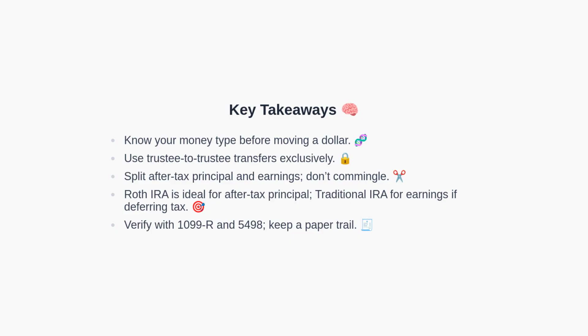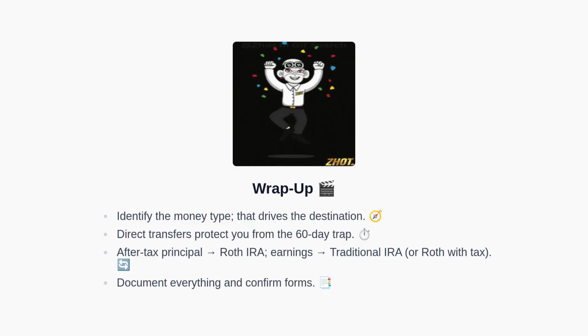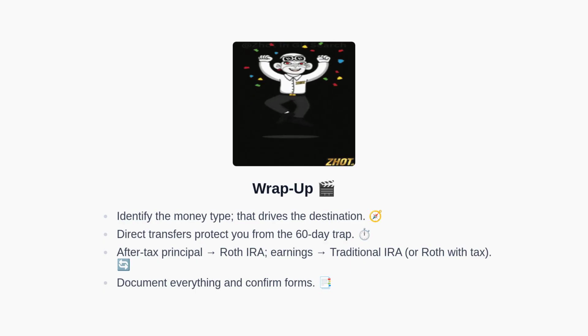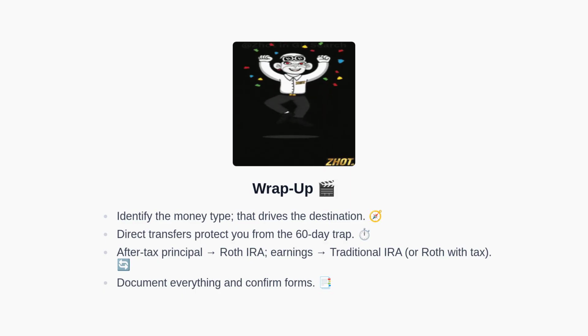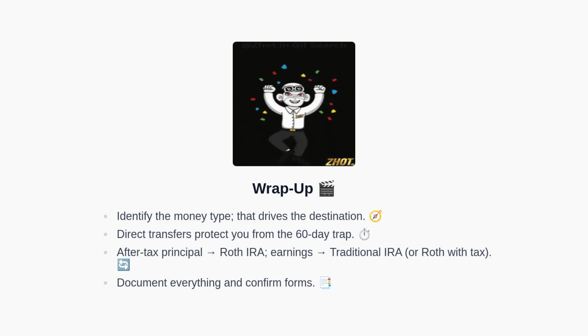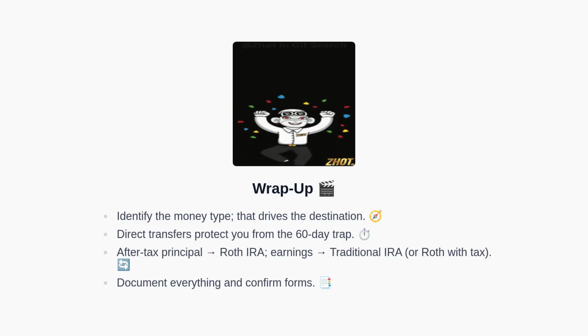With the essentials recapped, here is the final summary. To wrap up, start by identifying the exact money type, because it determines where the funds should go. Use direct transfers to avoid the 60-day trap and withholding. Route after-tax principal to a Roth IRA and send the earnings to a traditional IRA, unless you deliberately convert and accept taxation. Keep meticulous documentation and confirm your forms.